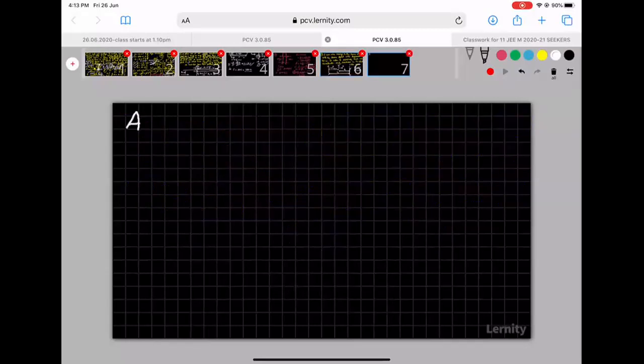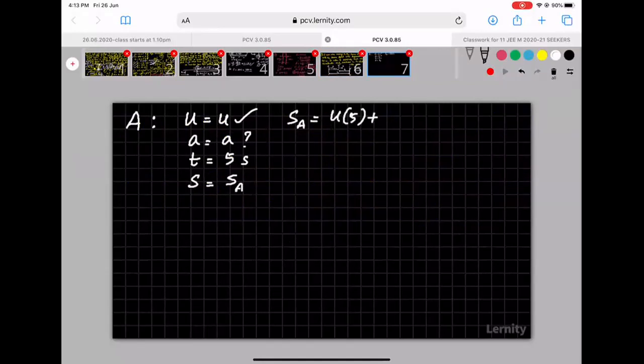That means for A, what will be the equation? U is equal to U. We know that. A is equal to A. We have to calculate that. T is equal to 5 seconds. And displacement is nothing but SA. What will be the equation? SA is equal to UT plus half A T squared.